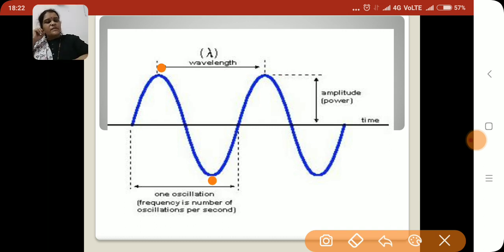That means in a transverse wave, crests and troughs are produced in the medium of travel. In a longitudinal wave, vibrations of particles produce compression and rarefaction along the direction of propagation of the wave. Both transverse and longitudinal mechanical waves can propagate through solids, but only longitudinal waves can propagate through fluids. That means through liquids and gases also.